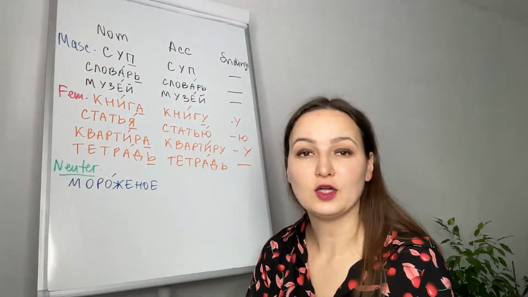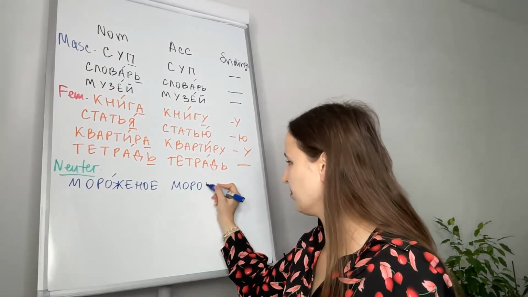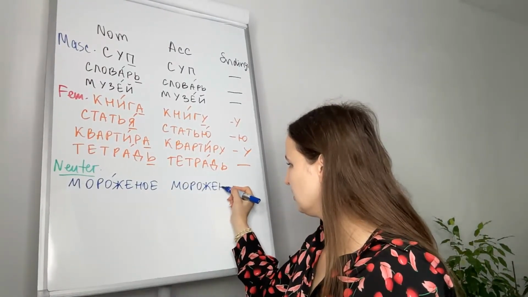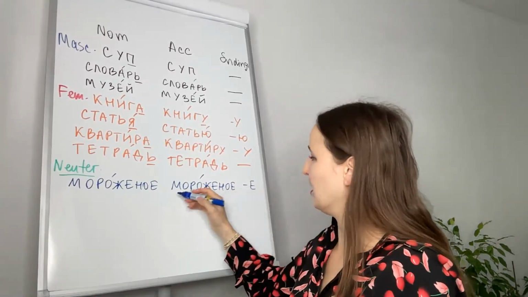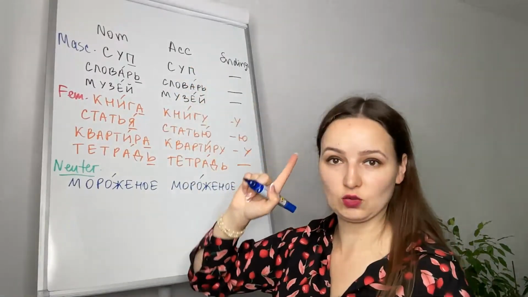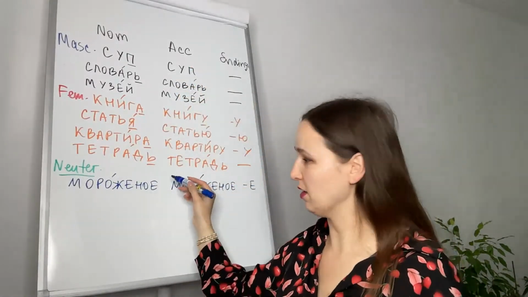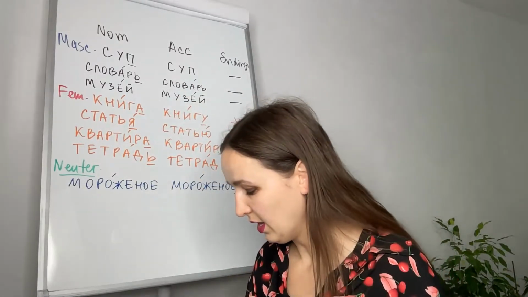In neuter, it will remain мороженое, the same. The ending is е. Мороженое will remain мороженое in accusative. And later I will give you examples with verbs before мороженое.